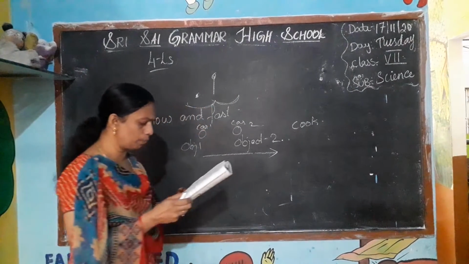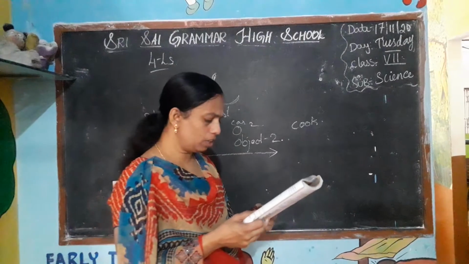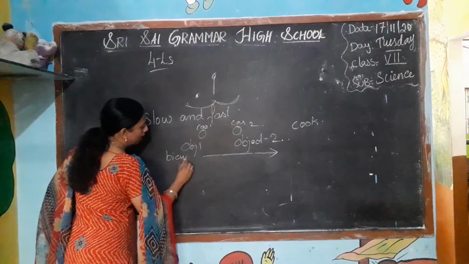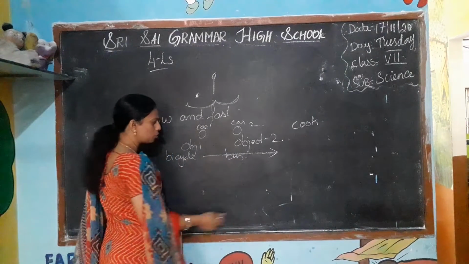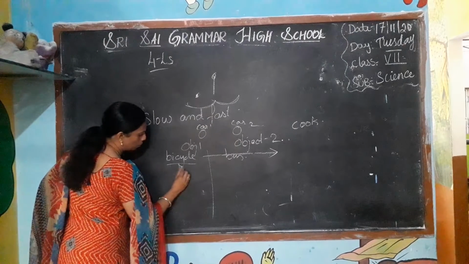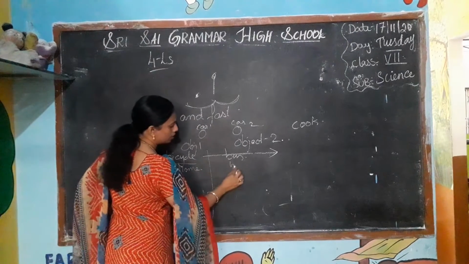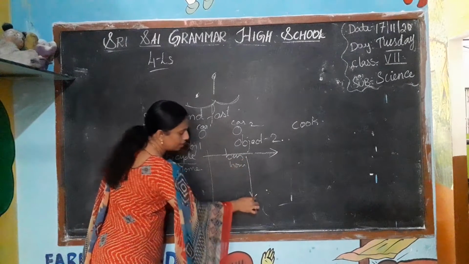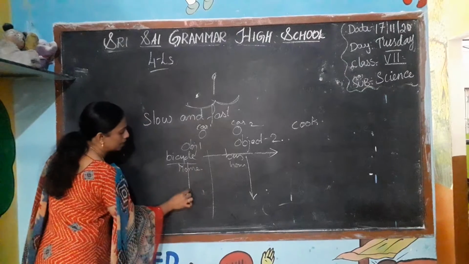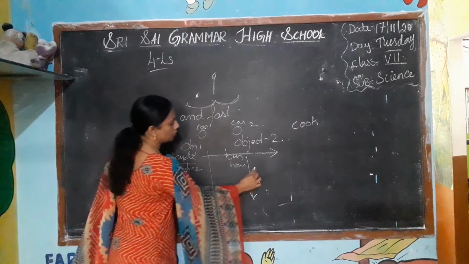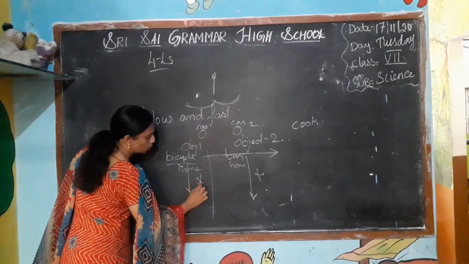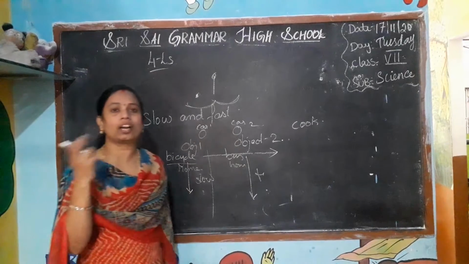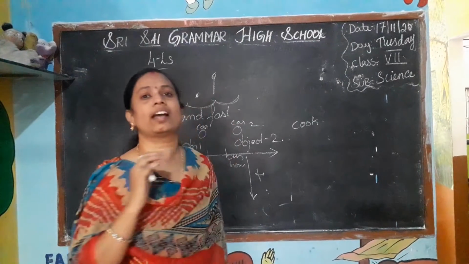See here, they have given one example. Assume that you have a bicycle and a bus, the school bus. When you start from your home, which one will move faster? The bus will move much faster compared to the bicycle. So this one is fast, this one is slow. We have to always compare, then only we are able to say which one is fast and which one is slow.